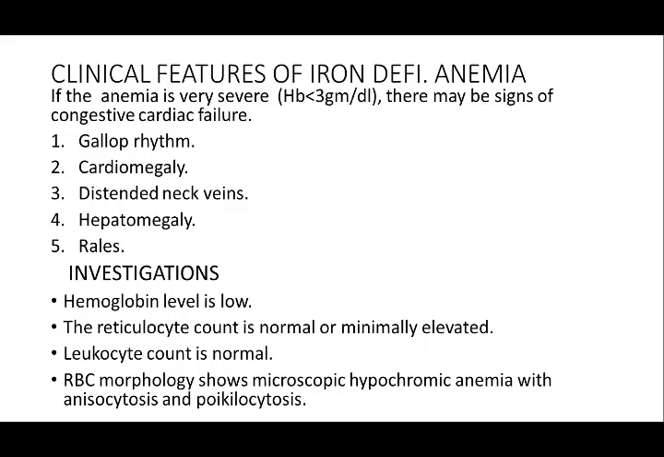Now, how to investigate a case of iron deficiency? Hemoglobin level is low. The reticulocyte count is normal or minimally elevated. Leukocyte count is normal. RBC shows microcytic hypochromic anemia with anisocytosis and poikilocytes.